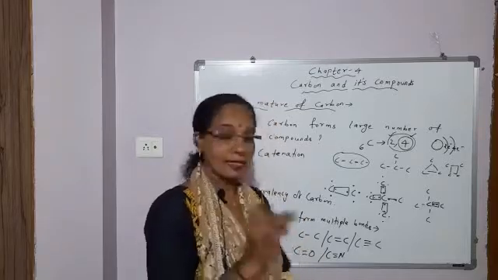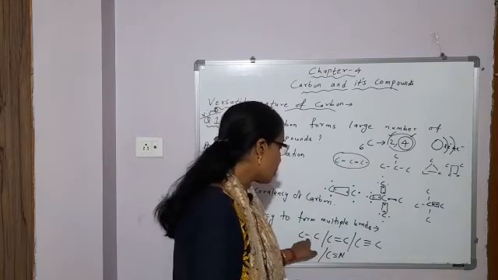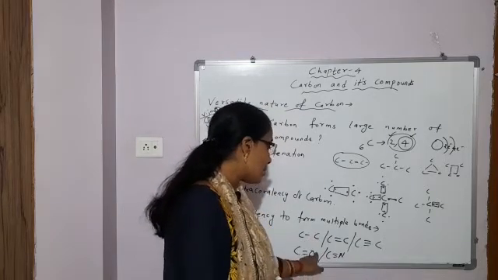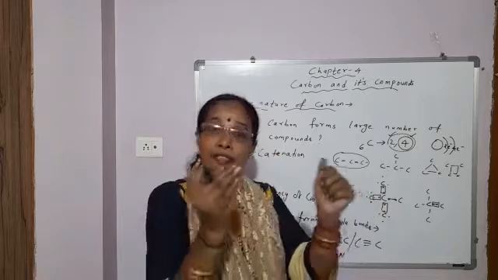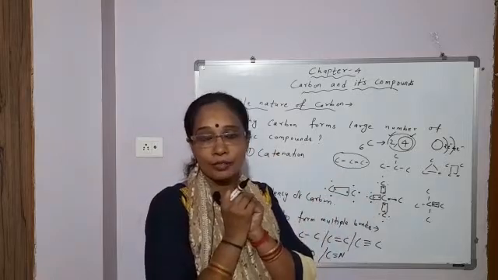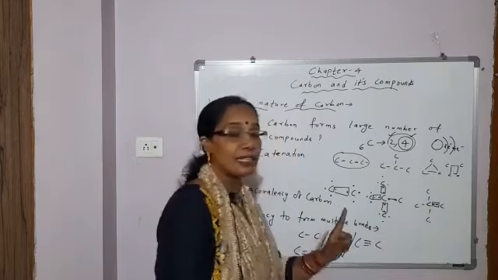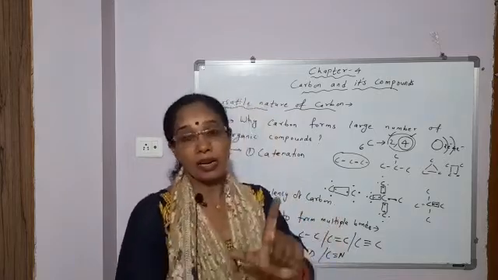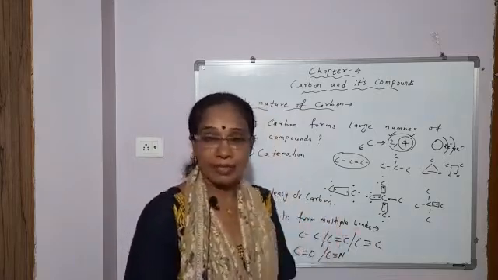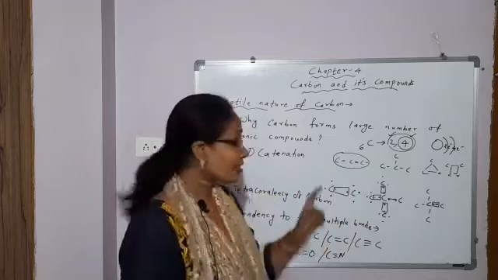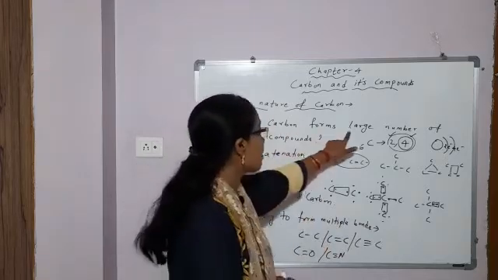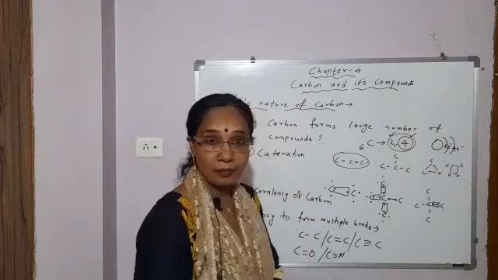Because of small size, the shared pair of electrons between 2 carbon atoms, or between carbon and some other atom, is strongly held by the nucleus of carbon, and the bond which it forms with carbon or other elements is strong, making the compound exceptionally stable. So the first main reason why there is a large number of carbon compounds is catenation.